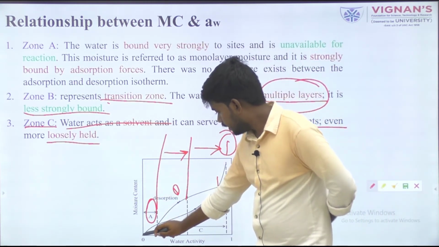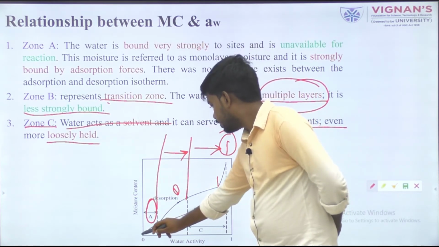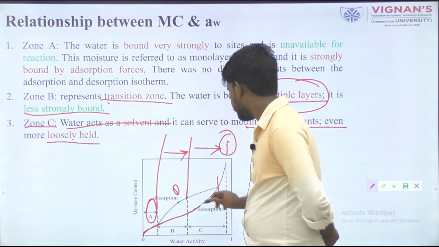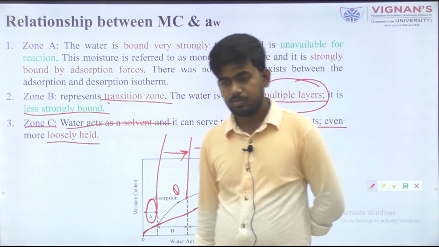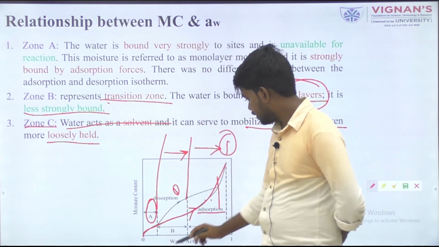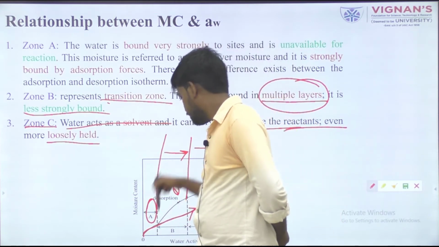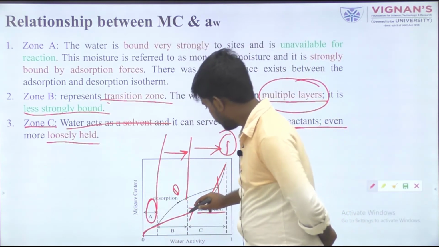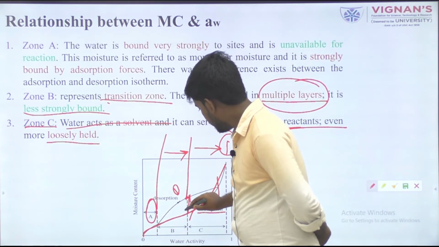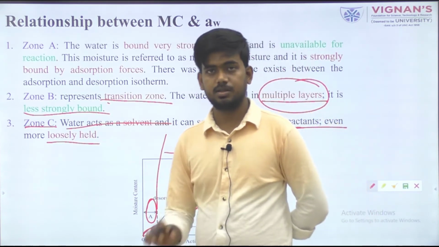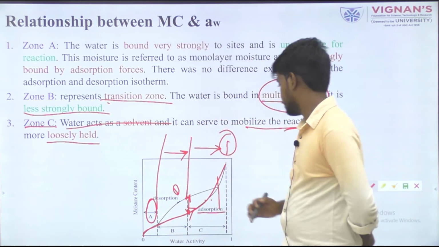At an equilibrium moisture content, adsorption takes place when the material is gaining moisture, and desorption when it is losing moisture. The difference between the adsorption and desorption processes is known as hysteresis.